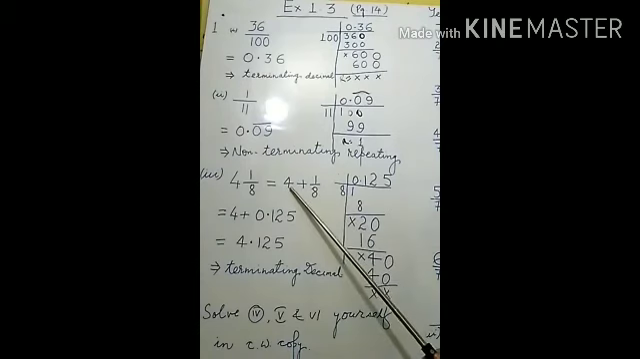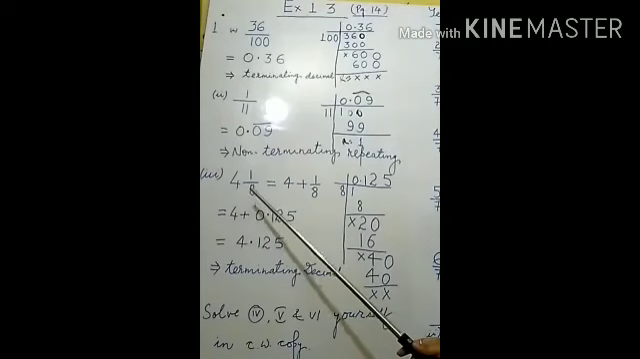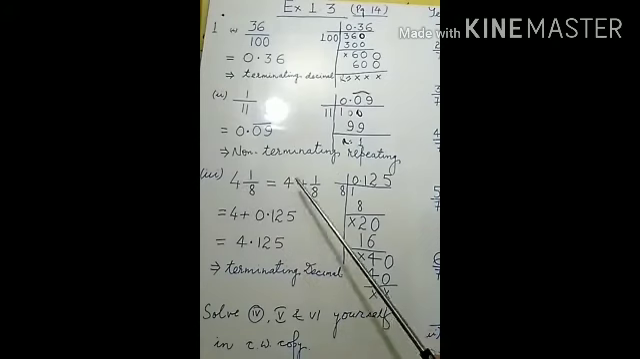There is no need to multiply and then divide by 8. Although that process is also correct, it is a very lengthy process. So what to do? We note down 4 plus 1 upon 8, with a plus sign in between. So we will only convert 1 upon 8 into decimal form.